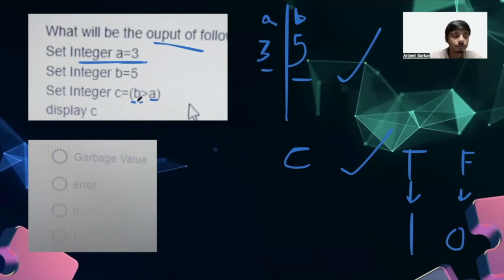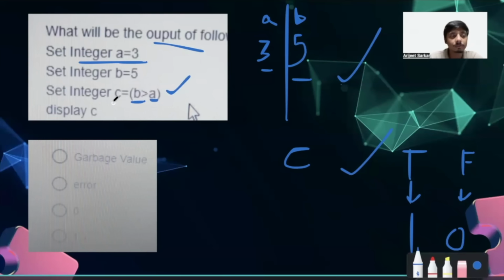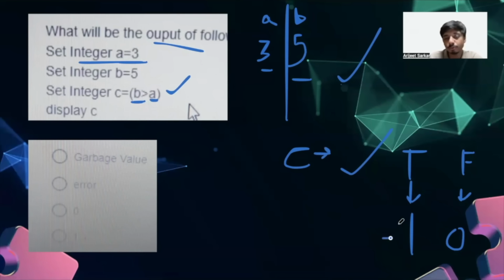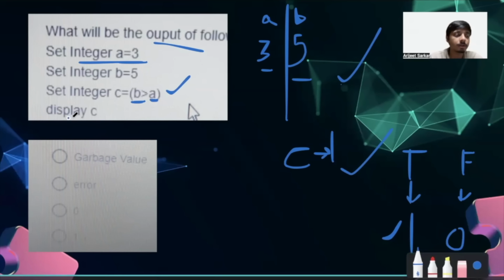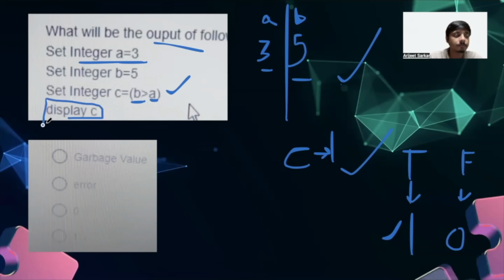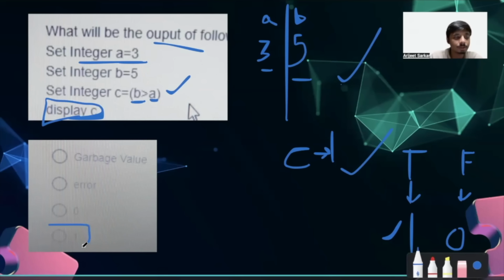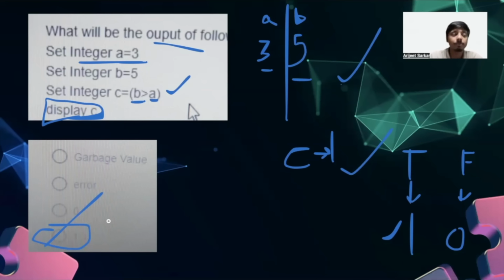So B is greater than A, this statement is true, so for the value of C we have true, which is 1, right? So that's what we are going to print in the next line, which is display C. That is going to be our final answer. We can see option D has 1, so it's going to be the correct one. Okay, so that's how we can solve this particular type of problem.